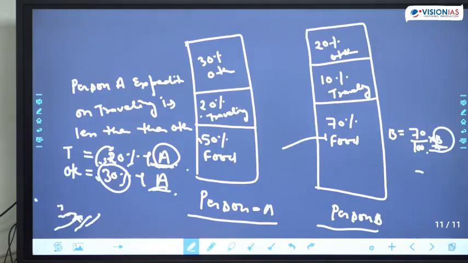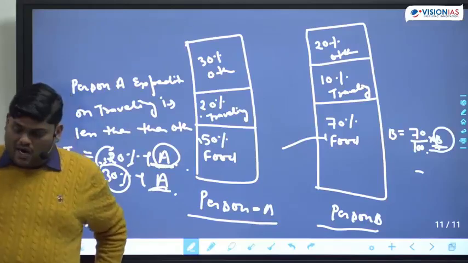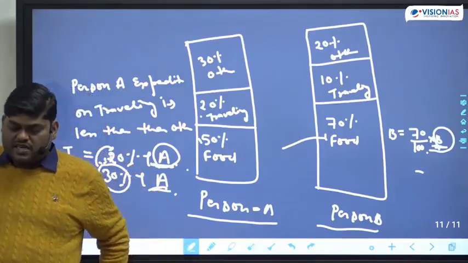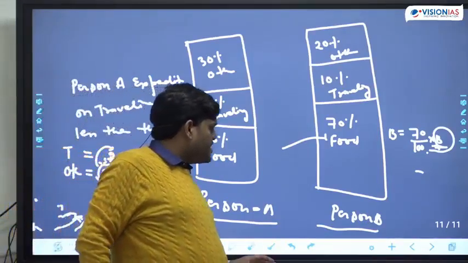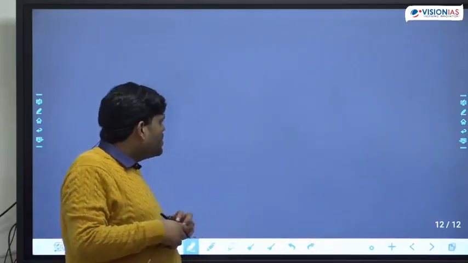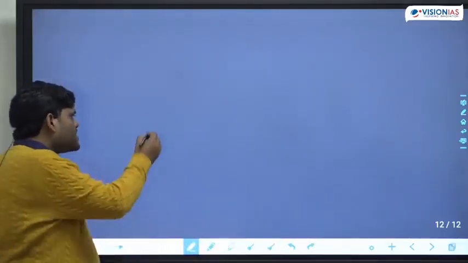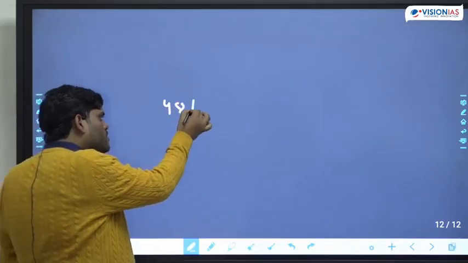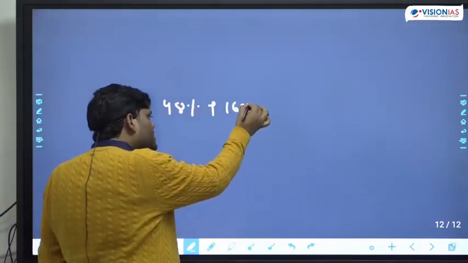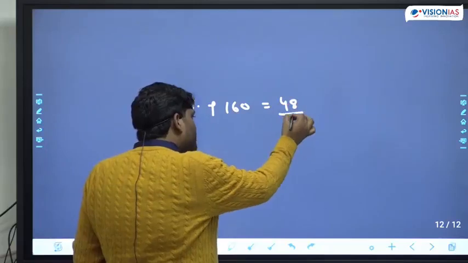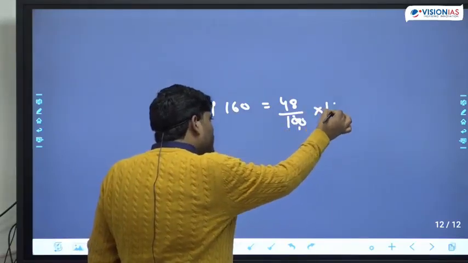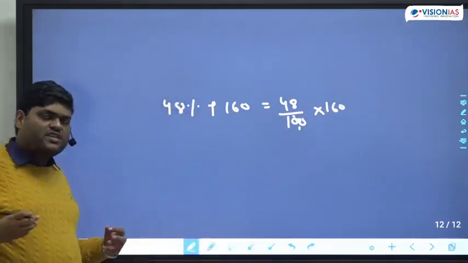Okay, now I'm able to see the response portal also. Go ahead, well understood, very good. How to find out 48% of 160? That was a simple thing. One way I told you, the simple way is 48 upon 100 multiplied by 160.